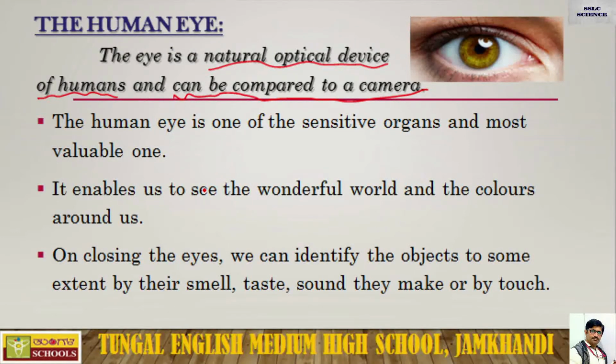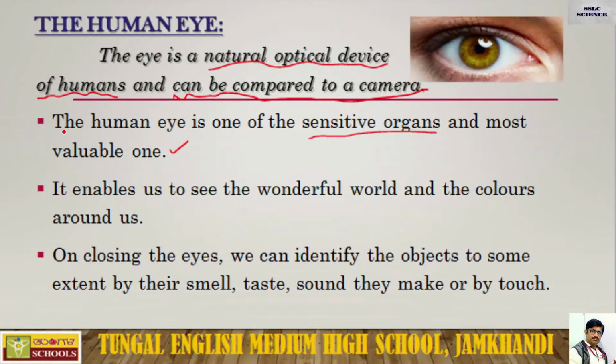The human eye is one of the sensitive organs in our human anatomy, the body of human beings. We have so many sensitive organs, out of which the human eye is one, and it is the most valuable one.